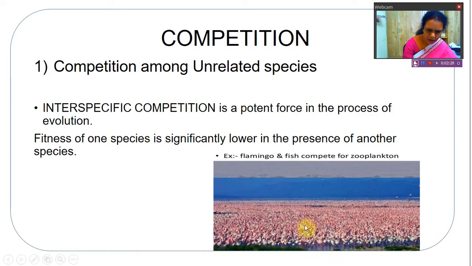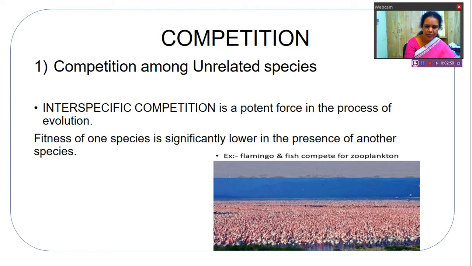These are the shallow places of the lake where flamingos, that is the birds, and fishes are competing for the food. They belong to different species, but there is competition. There is abundant food, that means resources are not limited, but there is competition.